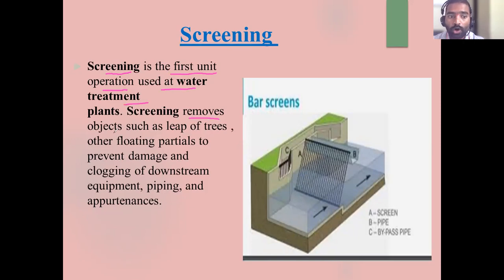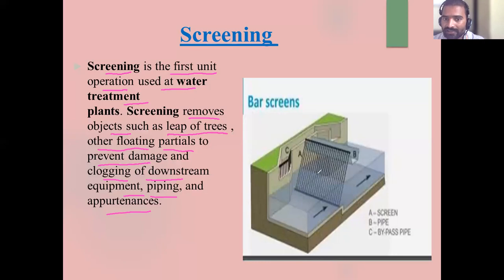Screening removes objects like leaves, tree leaves, other floating particles that may be bricks, stones, or wooden pieces, and prevents damage and clogging of the downstream equipment, piping and appurtenances. Our next components like flocculation should not get harmed or damaged. For this we are removing all the macro particles.